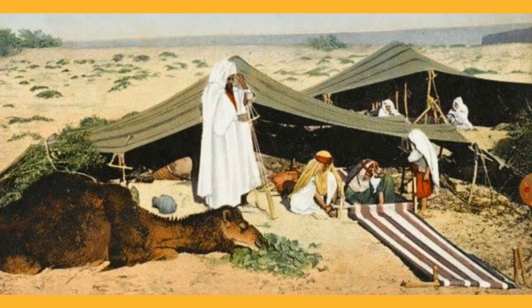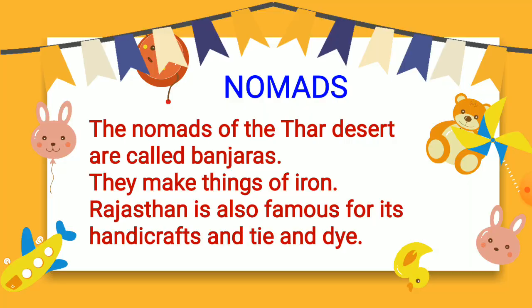This is the picture which is showing the nomads living in the desert area, making tents for their settlement and creating different articles using iron as well as their handicraft skill. The nomads of the Thar Desert, dear students, are also known as Banjaras.